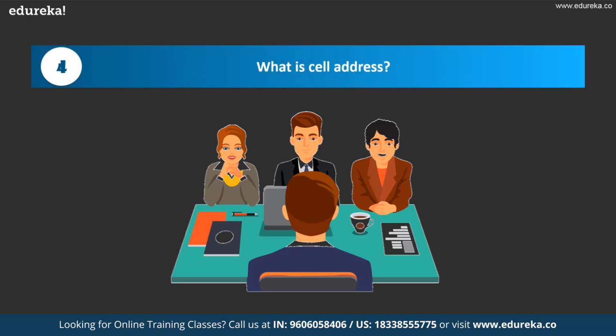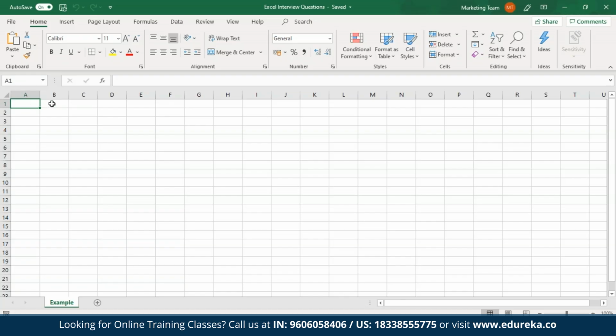So now let's move on towards the next question. What exactly is cell address? So the address of a cell refers to the address that is obtained by combination of the row number and the column letter. So each cell of an MS Excel sheet will have a unique address. So I hope you guys are clear with this.